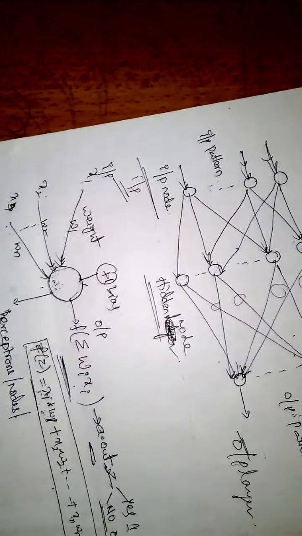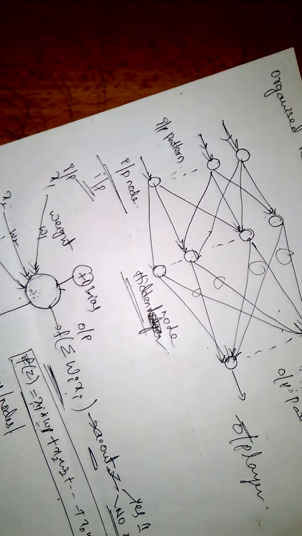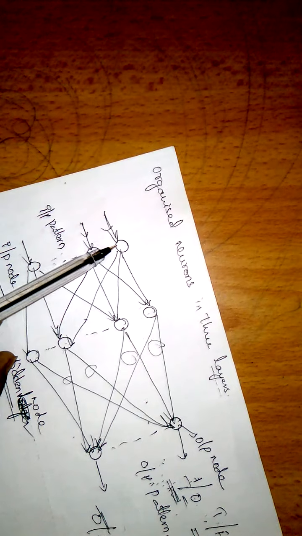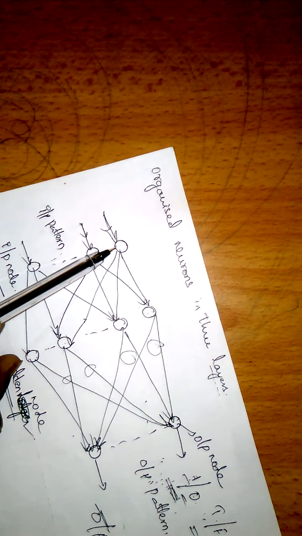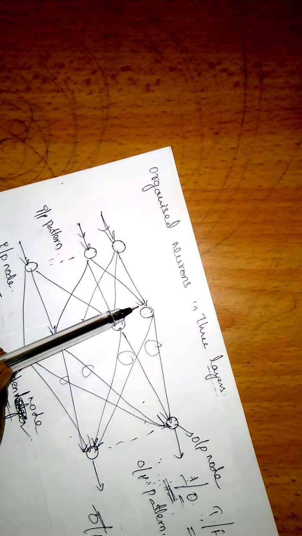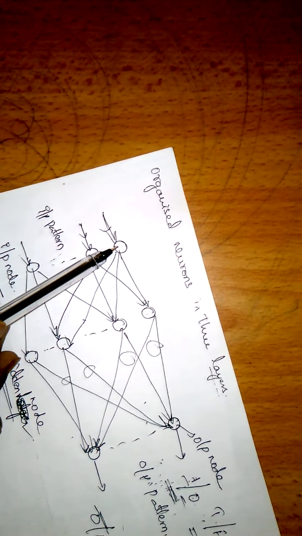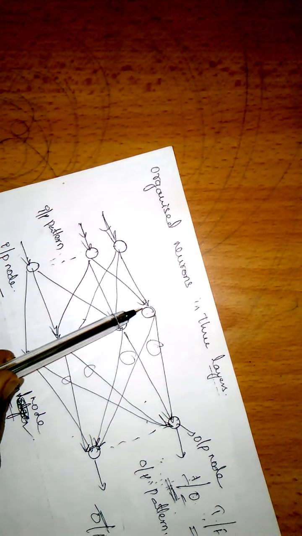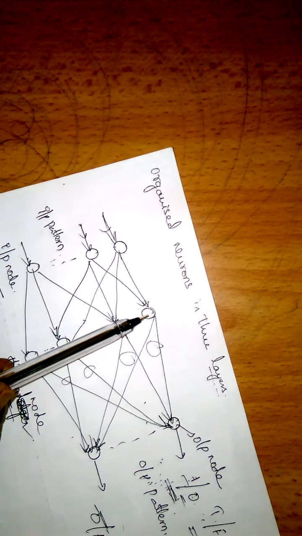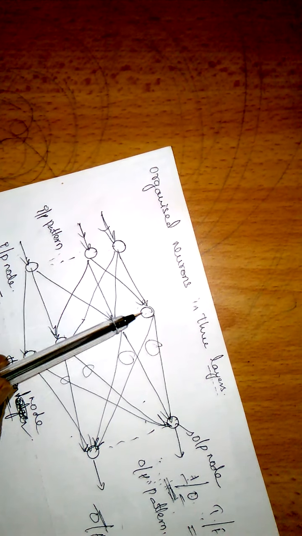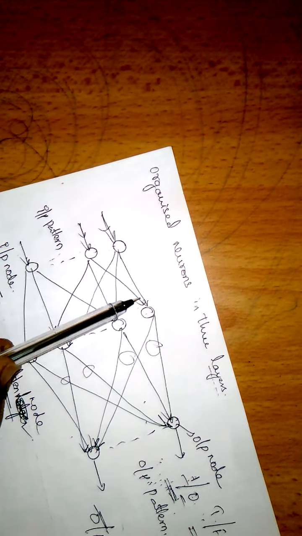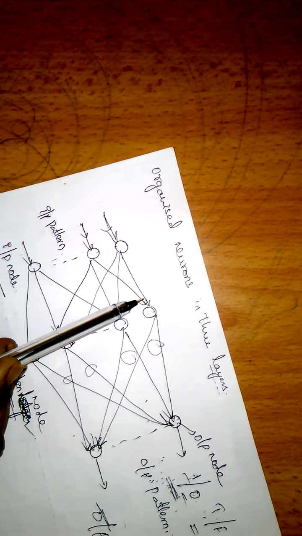Next is connections. What are the connections? One neuron is connected to another neuron. A neuron in one layer is connected to another neuron or node in another layer with the help of a connection. This is called a connection.